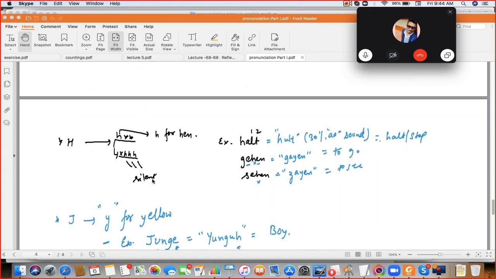Next is H. H at the beginning is "her"; in the middle or at the end it is silent. Speak the examples: Halt. Gain. Zen. Halt, gain and Zen. Right. Yes.